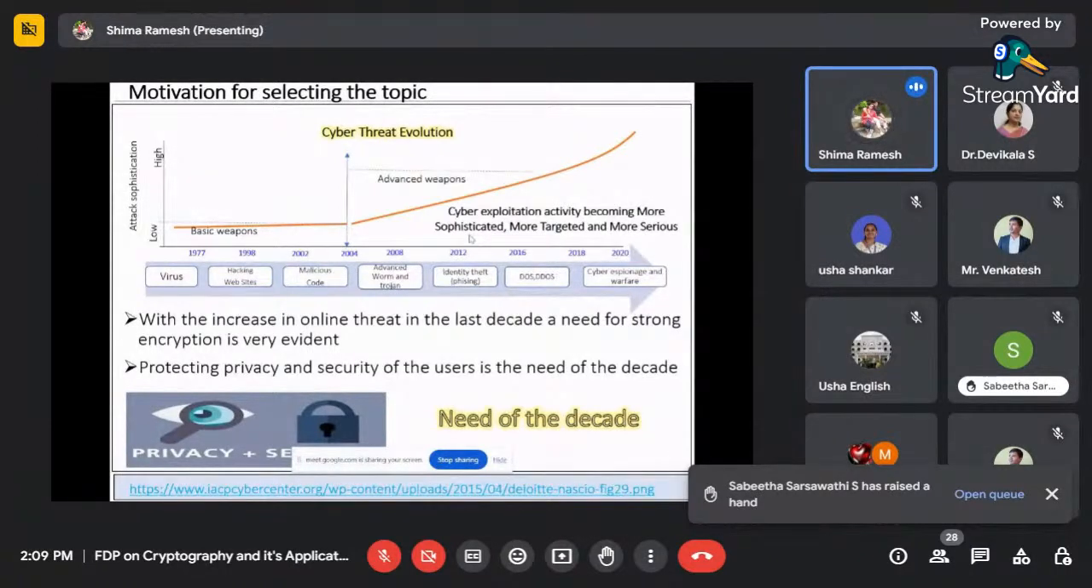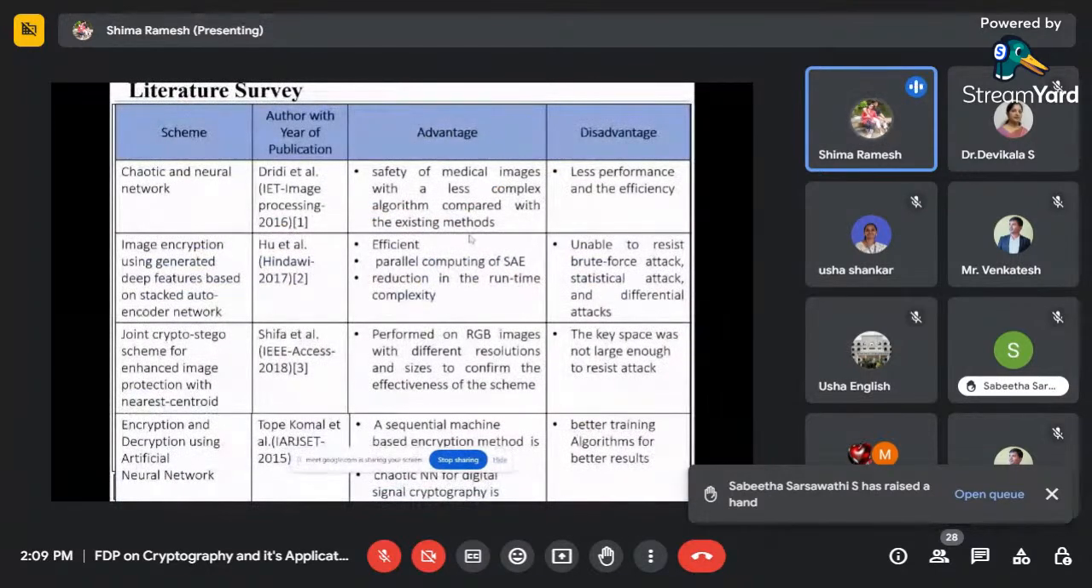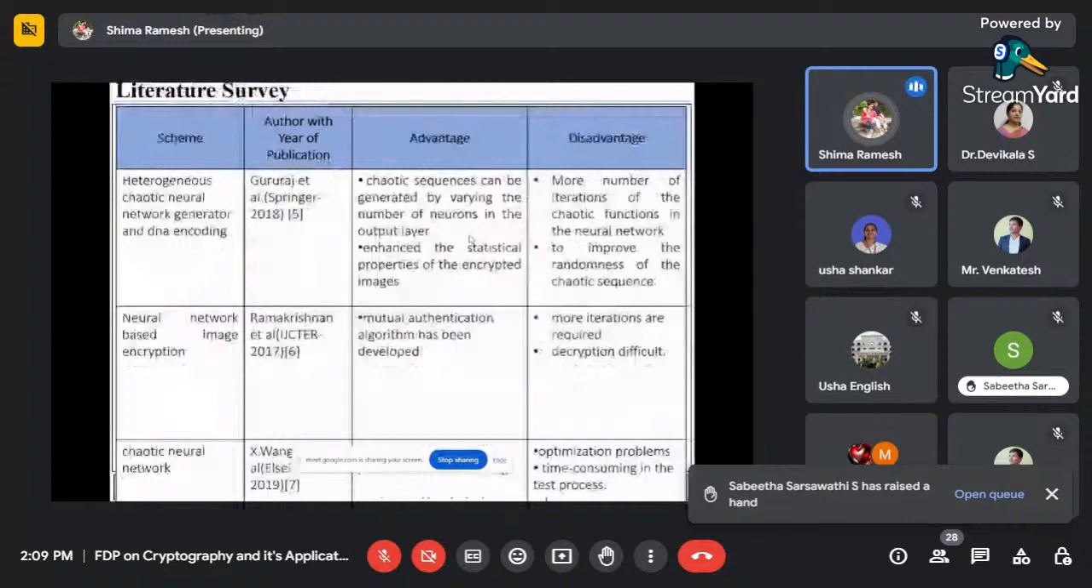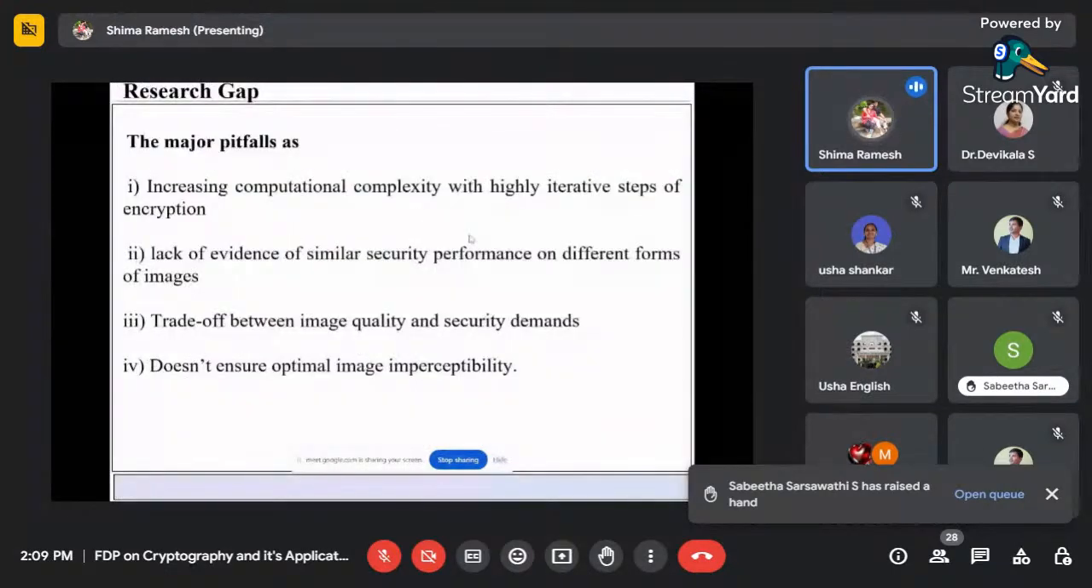So how to protect? Protecting the privacy and security of users is the need of the decade. That is the reason I have chosen this topic. Okay, so these are my literature surveys. I don't want to explain this, so I'm just skipping.